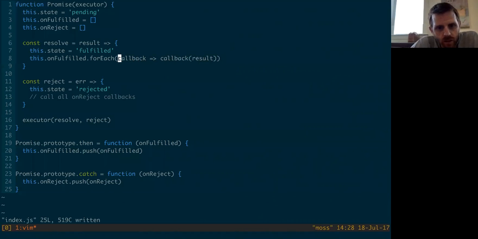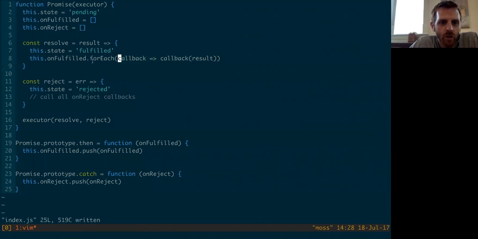It's creating a function that takes one argument and then just calls another function with that argument. For each, oh no, sorry. The argument is the function, right? So this is the best way to write this. I was about to get a little too clever.